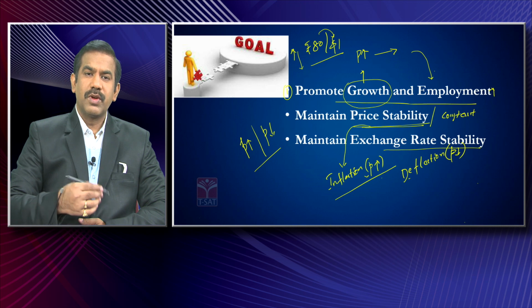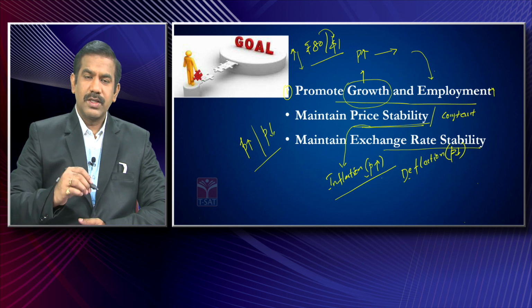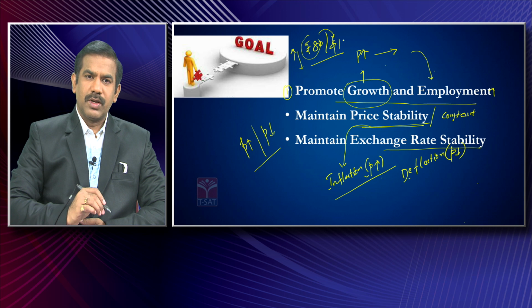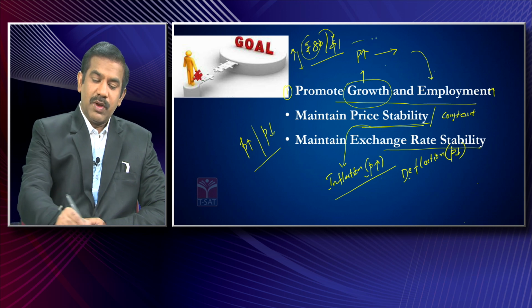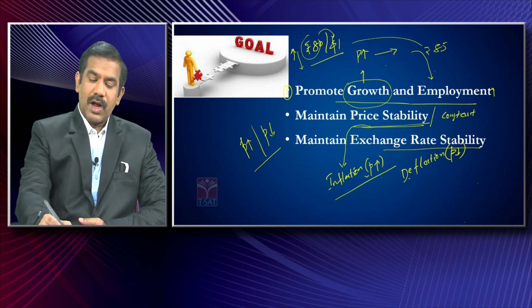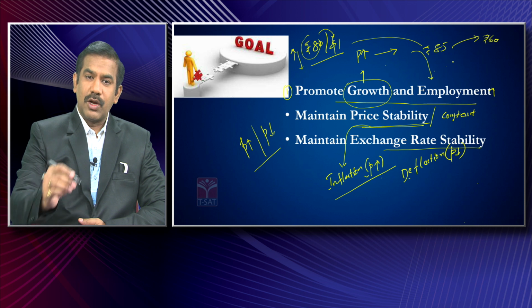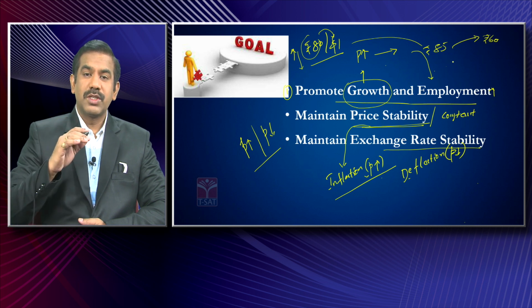When it comes to rupee versus pound, how many rupees do we need to forego to buy a pound, isn't it? So that's the exchange rate of rupee versus pound. So similarly, what does the RBI try to achieve? The RBI tries to ensure that our rupee against a foreign currency would be relatively stable. It means the rupee doesn't steeply fall to somewhere around 85 all of a sudden, and the rupee doesn't suddenly rise to around 60, 65 in a very short span of time. It tries to ensure the value of the rupee against the dollar would be within a reasonable margin. That's what stability means.